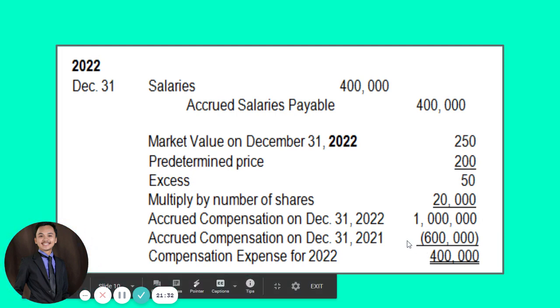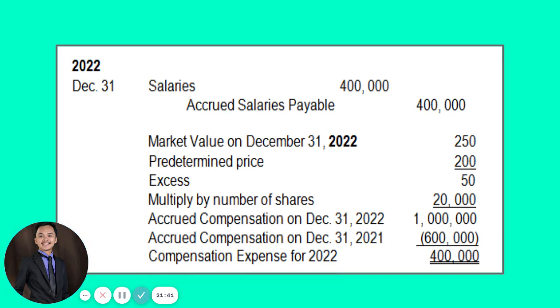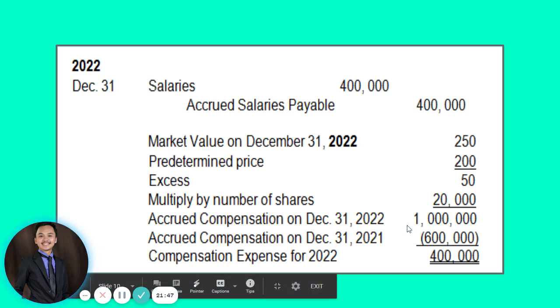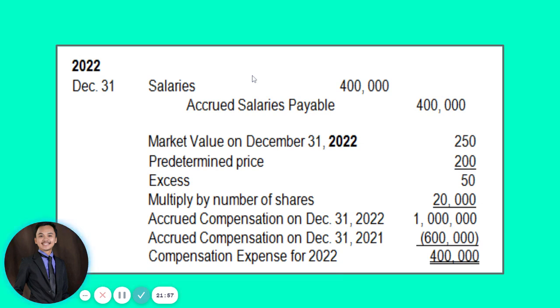Pero nakarecognize na ta ng 600,000. 50, okay? 50 for 2019, 150 for 2020, and 400 from 2021. So that makes a total of 600,000. So 1 million minus 600,000. So your compensation expense for 2022 will be 400,000. Okay? So debit to salaries 400 and then credit to salaries payable for 400,000 also.